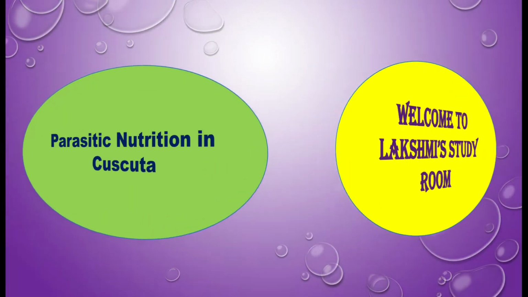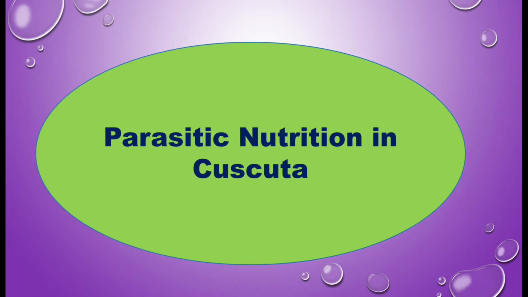Today, our topic is parasitic nutrition in Kaskuta. So, what is parasitic nutrition? Parasitic nutrition means these organisms derive nutrients from the host organism. Kaskuta is a plant. Generally, all plants show autotrophic nutrition. But why does Kaskuta, though a plant, show parasitic nutrition?